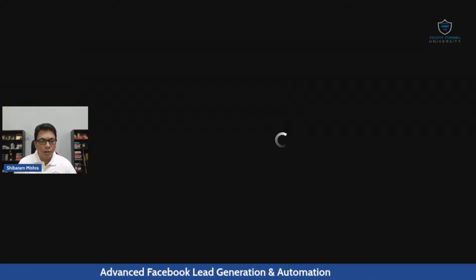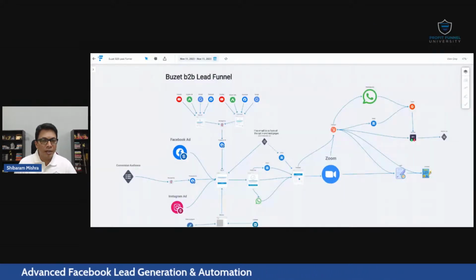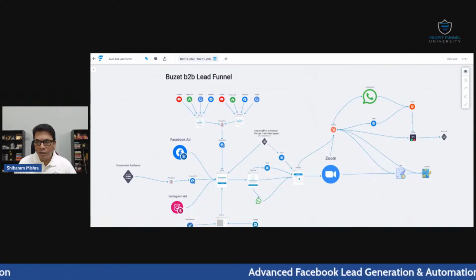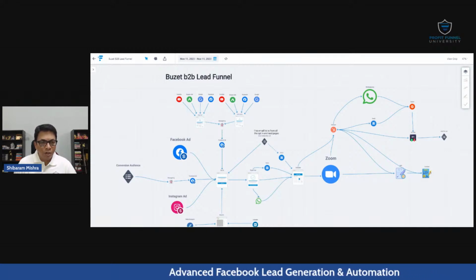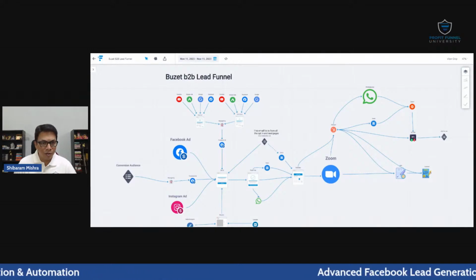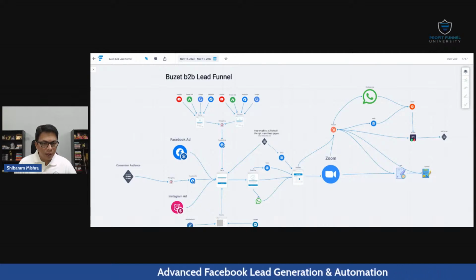If you're able to see my screen, just comment yes. Are you able to see my funnel plan? Just type yes if you're able to see it, so that I get a confirmation from you. Okay, cool.